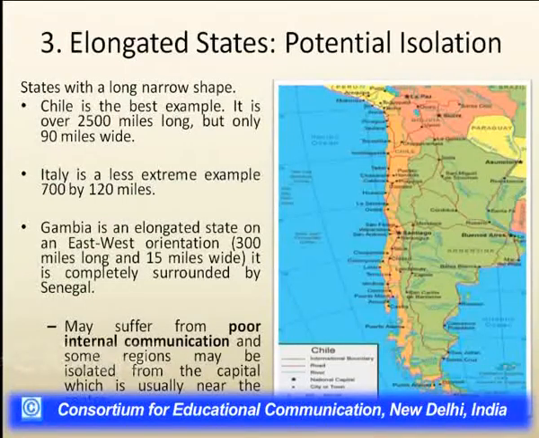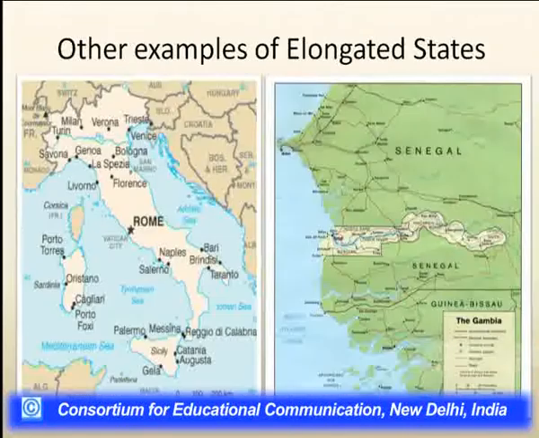Italy is another example, which is 700 miles long and 120 miles wide. Gambia is also one of the examples, and these elongated states may suffer from poor internal communication, and some regions may be isolated from the capital, which is usually near the center. These are other examples of elongated state, Italy and Gambia.